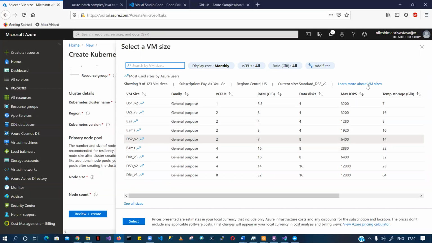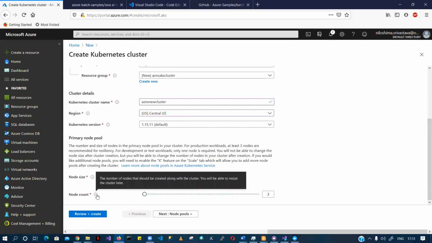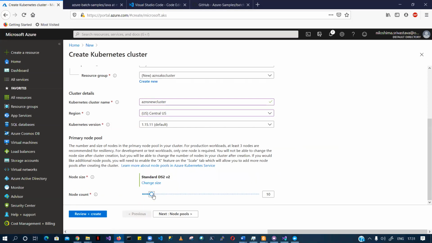So in this cluster, it is the same as deploying a virtual machine. In this region, Central US, the node count options are these, right? I can have 100 nodes, right? But for this region, I guess I cannot have more than 5 or 6 probably.